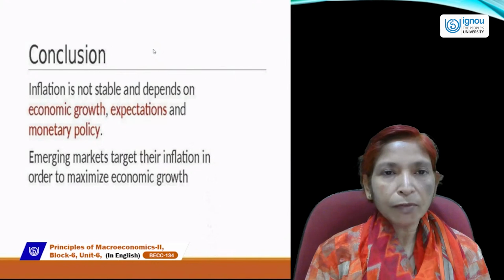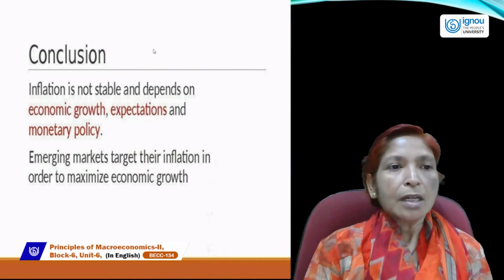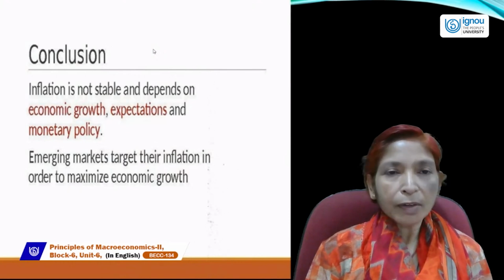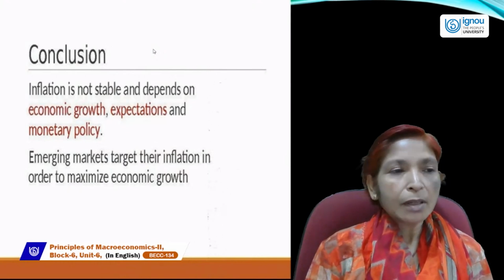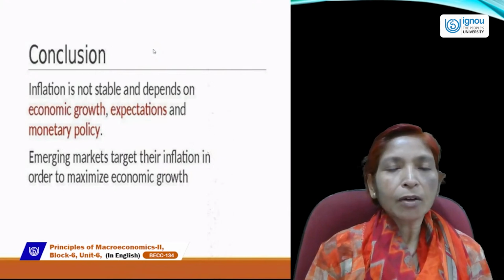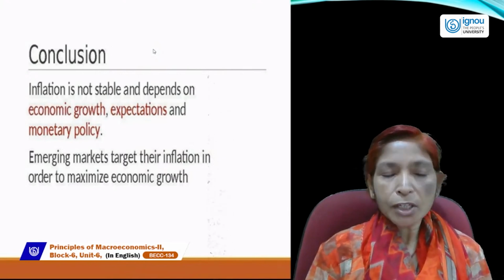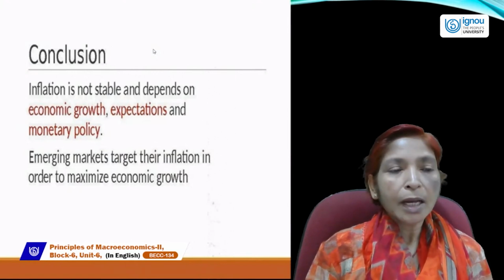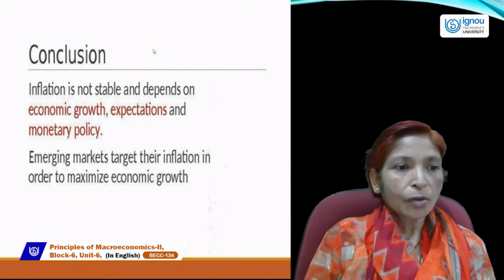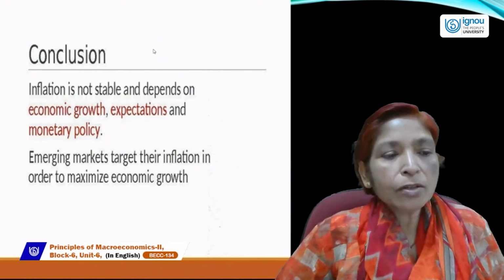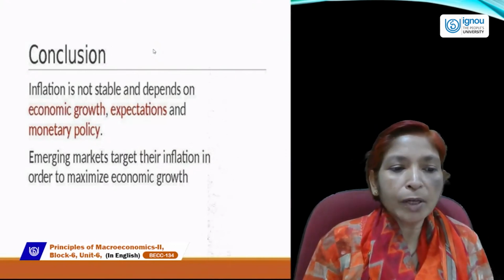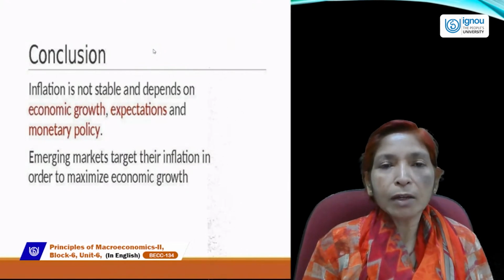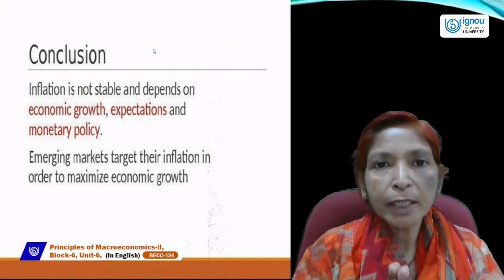Now, conclusion of this session is, we have completed inflation. What is inflation, inflation types, effects of inflation, various effects of inflation on production, consumption, distribution, and effects and consequences of inflation, deflation situation we have covered in this. Phillips curve we have discussed, and stagflation. So inflation is not stable and depends on economic growth expectations and monetary policy. Emerging markets target their inflation in order to maximize economic growth. Now this chapter is completed.